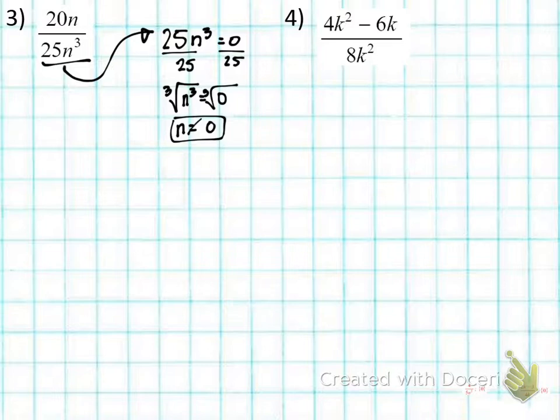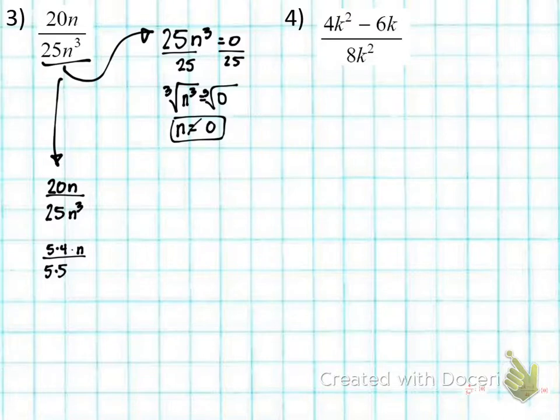Now we're going to rewrite the problem beneath this area. So we're going to go 20n over 25n cubed. What's a common factor that we see in both 20 and 25? 5, right? 20 is just like saying 5 times 4 times n, and 25 is like saying 5 times 5 times n times n times n.